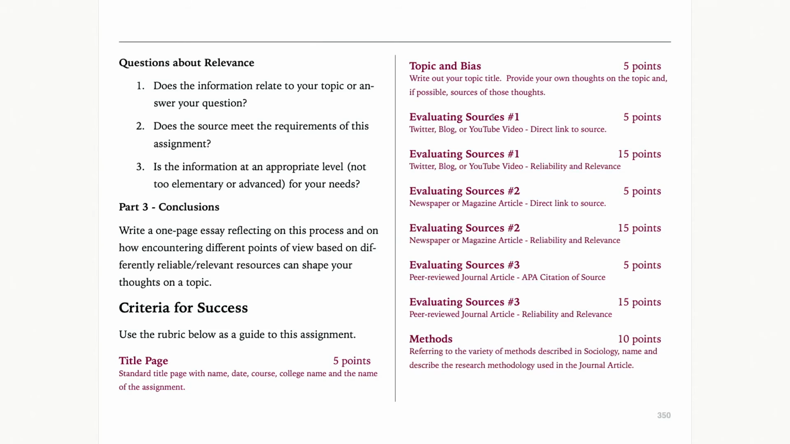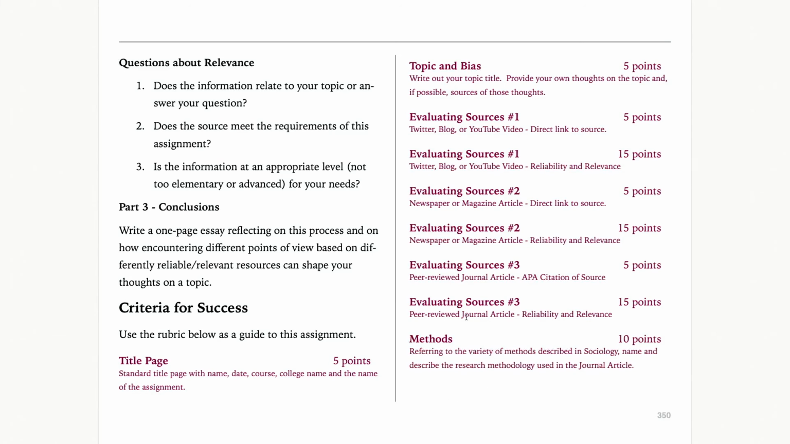So the first one, evaluating sources, number one, put the link to the source. Same, that's for each one. You're going to be putting a link to it. And in the evaluating sources for the peer-reviewed journal article, you're going to use the APA, or American Psychological Association, style for citing that article. And you may have to look up how that's done, and the library can help with that as well. And then for each one, I'm asking you to answer the questions on reliability and relevance. Then you put the link to the magazine article, answer the questions on reliability and relevance, and so on.